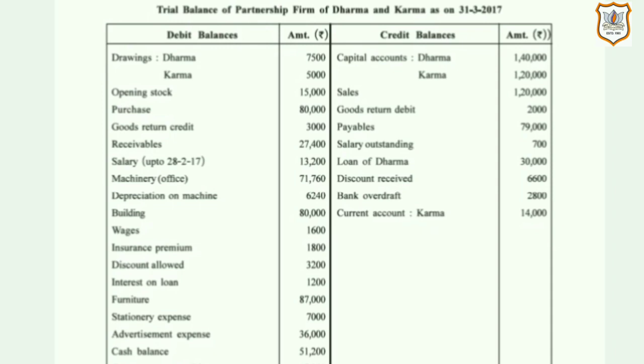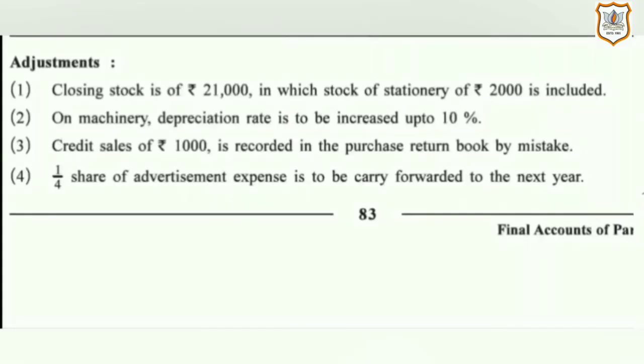Here two partners are there, Dharma and Karma, and they share profit and loss in their capital ratio. Here the trial balance of their partnership firm as on 31st March 2017 is given. And some adjustments are given regarding closing stock, stock of stationery, depreciation on machinery, credit sales, purchase return book, and advertisement expense. With this available information, we have to prepare final accounts of the partnership firm.